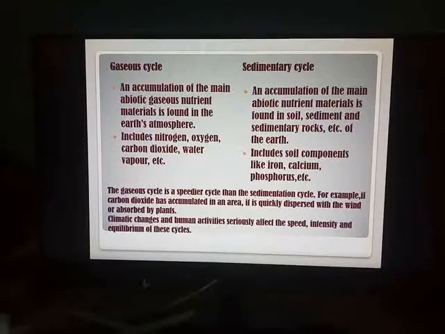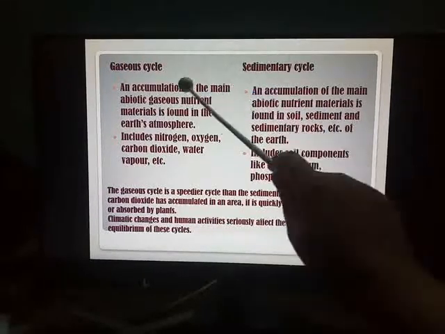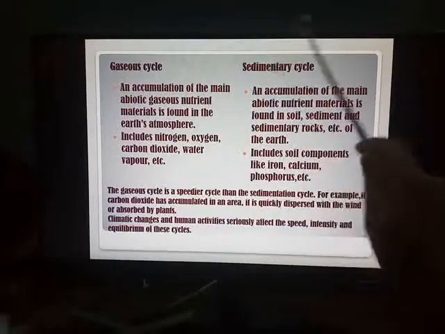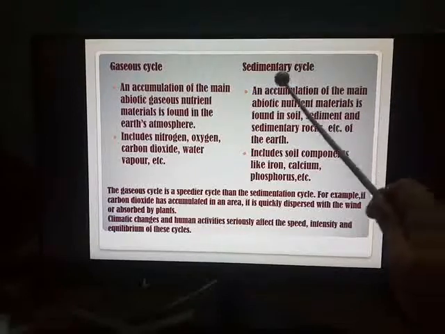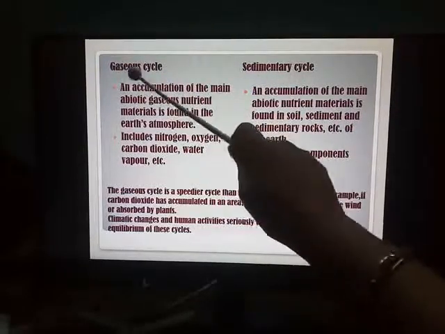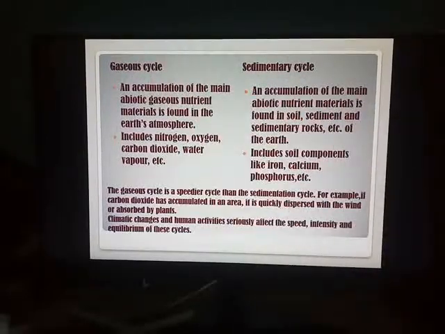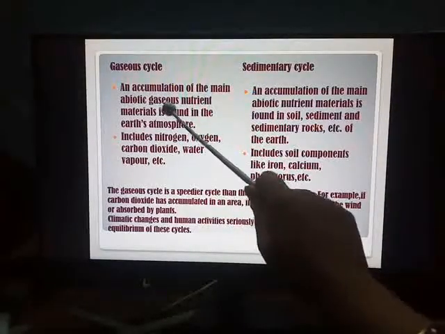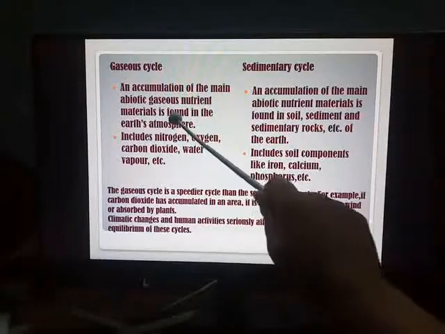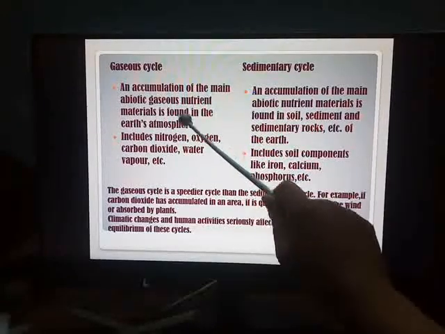Now this biogeochemical cycle is of two types. One is gaseous cycle and one is sedimentary cycle. We will see one by one what it means. What do you mean by the word gaseous? Gaseous means accumulation of the abiotic gaseous nutrients which are found in the Earth's atmosphere.